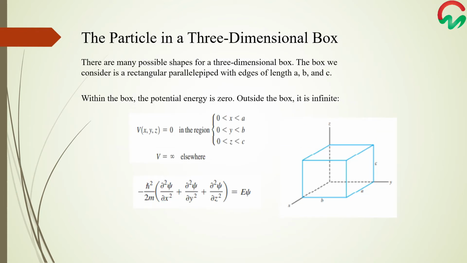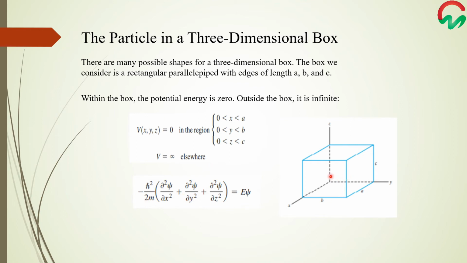The problem of a particle in a three-dimensional box is a simple extension of the one-dimensional case. The simplest three-dimensional quantum mechanical system is the three-dimensional version of a particle in a box. In this case, the particle is confined to lie within a rectangular parallelepiped with sides of lengths A, B, and C. The Schrödinger wave equation for the three-dimensional system is written as minus h bar square over 2m Laplacian operator psi equals E psi.